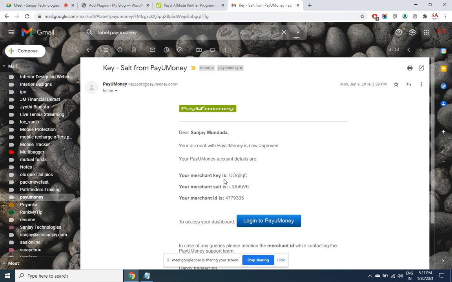So these are the three values we require. You get these values only once your account is approved in PayUmoney. And once these three values are set into the plugin, the online payment system will work perfectly with utmost security.